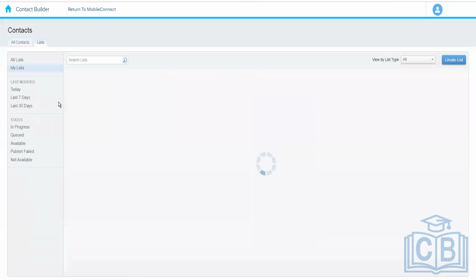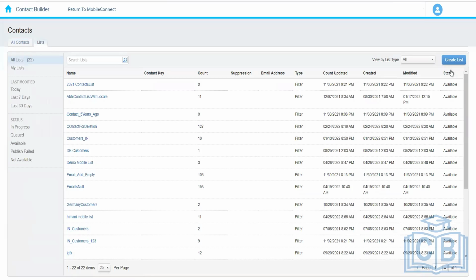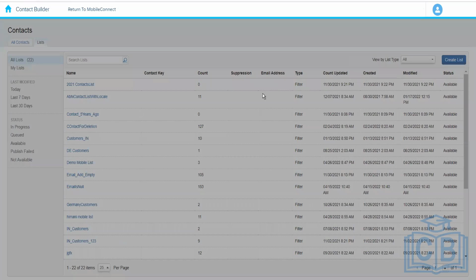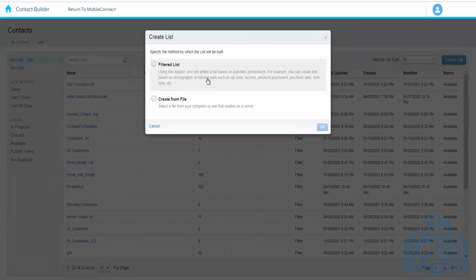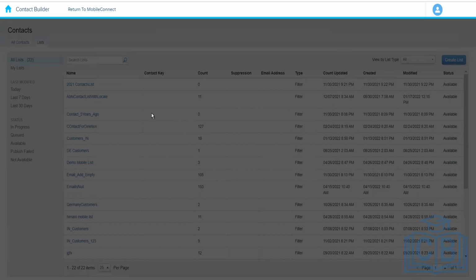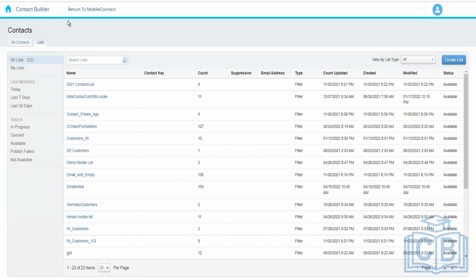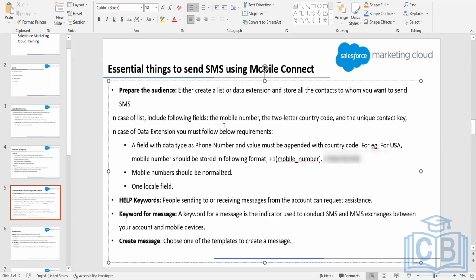So these lists are called the mobile lists that we can see over here. When we click on the create list button over here, it asks us how we want to create the list. So we have the filtered list and create from file options. We will discuss these in detail when we come to Contact Builder. For now, I just wanted to show you that we have a separate list called mobile list in Contact Builder. So in case of a list, these three things are required. In case of a data extension, the phone number and the locale field are required.